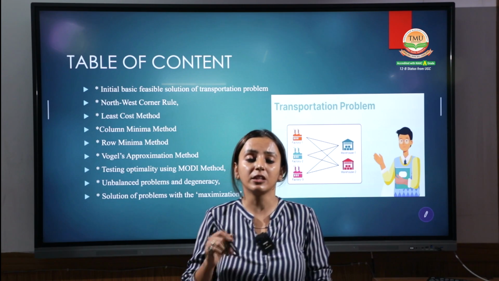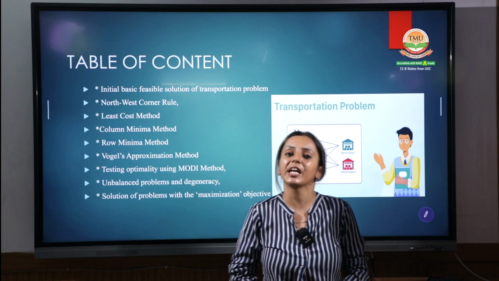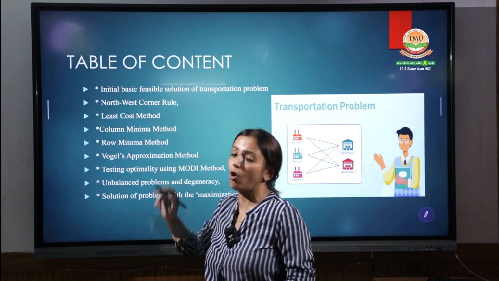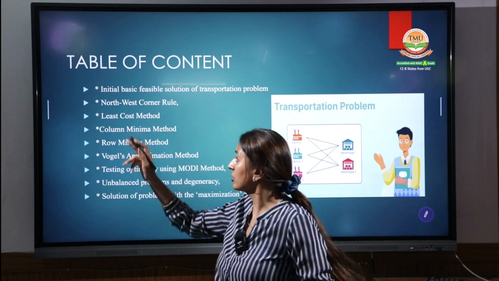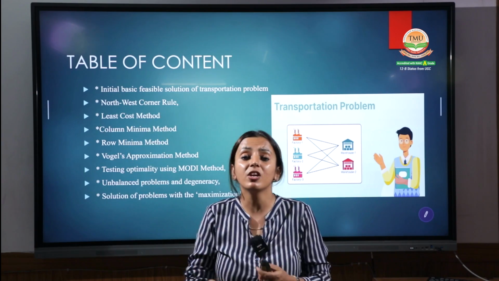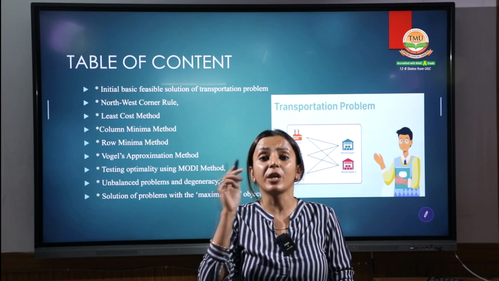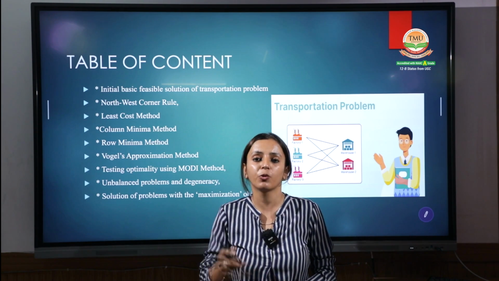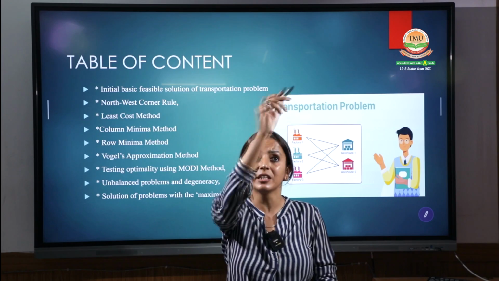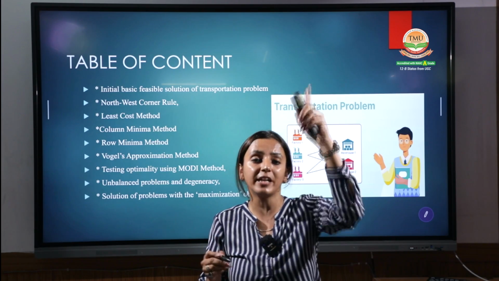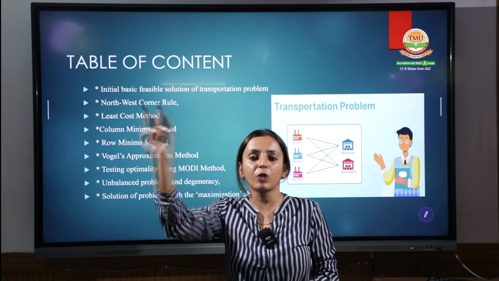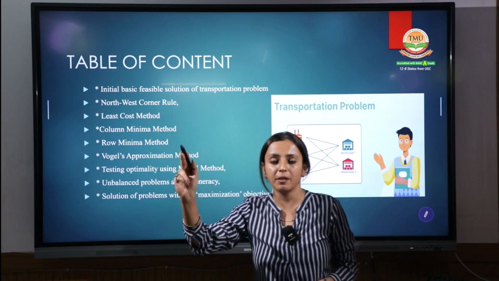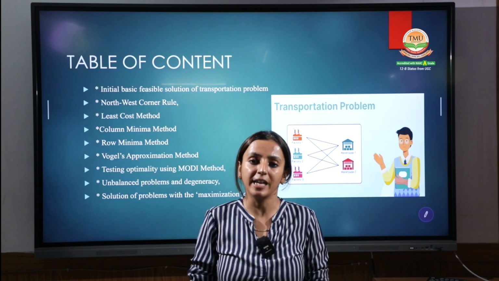Now in this session, we will study the initial feasible solution with the second method, the least cost method. In the northwest corner method, we learned to calculate the transportation cost starting from the top left corner, and then allocation is done considering the supply and the demand, allocating as much as you can.